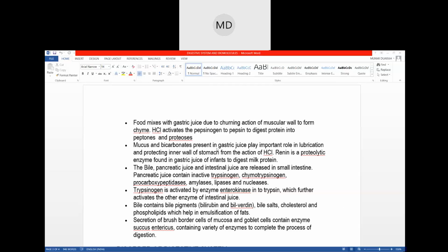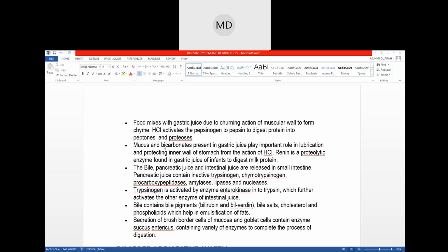So the function of HCl is that indirectly it helps in digestion of the protein part of the food. Directly, what it does is it activates pepsinogen, and then pepsinogen is converted into pepsin, and then the protein part of the food is digested. So without the HCl, protein will not be digested. So this is the initial step.